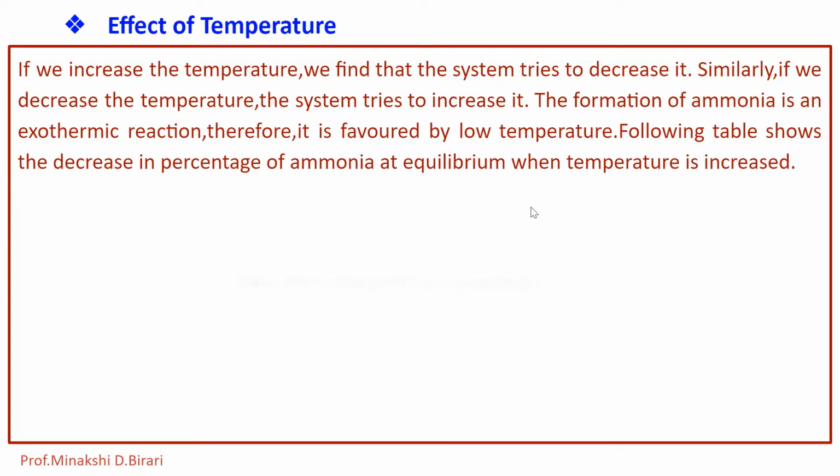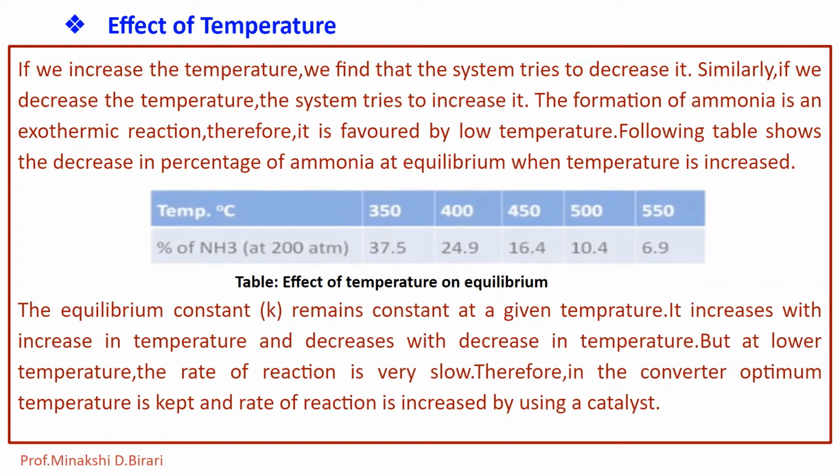This table shows the decrease in percentage of ammonia at equilibrium when temperature is increased. At 350 degrees Celsius, the percentage of ammonia at 200 atmospheric pressure is about 37.5. If we increase the temperature to 400, the percentage of ammonia will be 24.9.